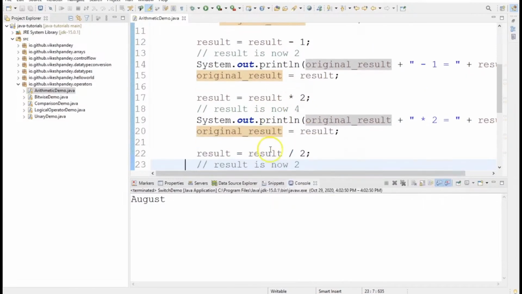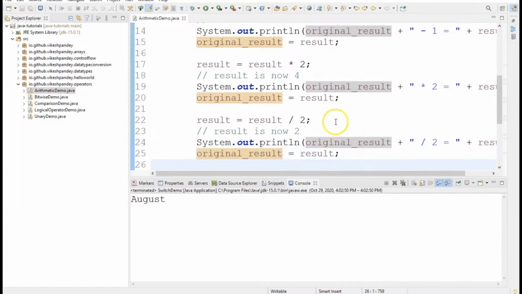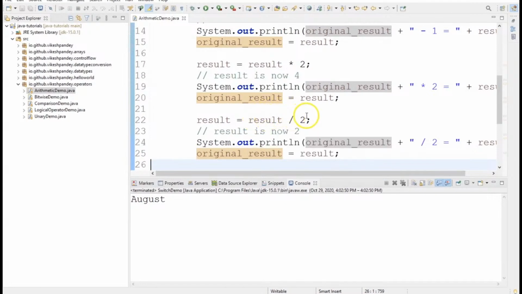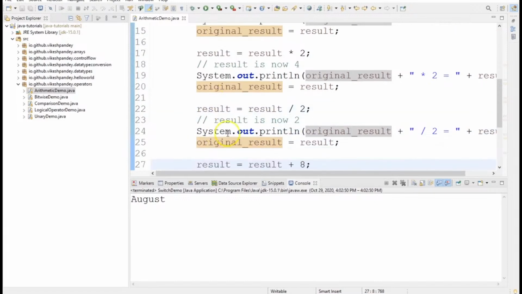And again, I'm assigning the value of original result to this particular variable. And then I'm showcasing the fourth mathematical arithmetic operation, which is division. So you can see result by 2 here. So basically, whatever the current value of result is, I'm dividing that value by 2. So 4 divided by 2 should become 2. So again, the new value of the result variable should become 2. Then I'm printing the value and again storing the value back into the original result.